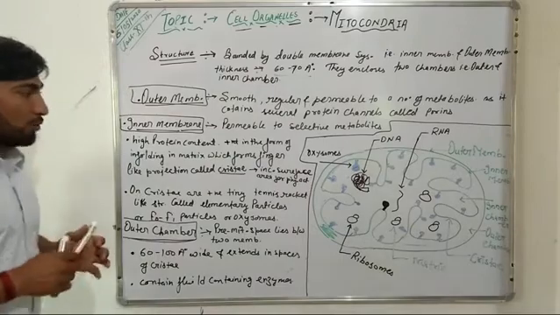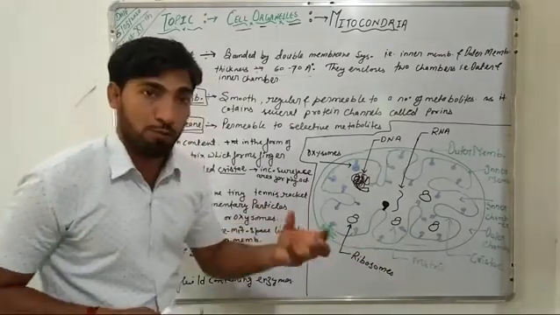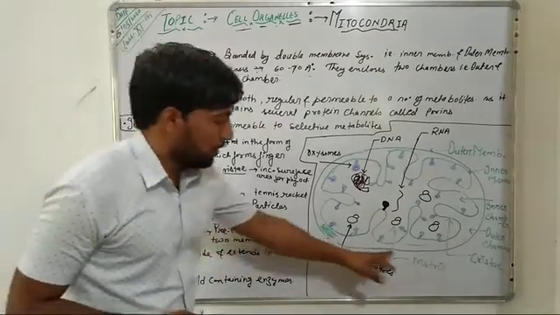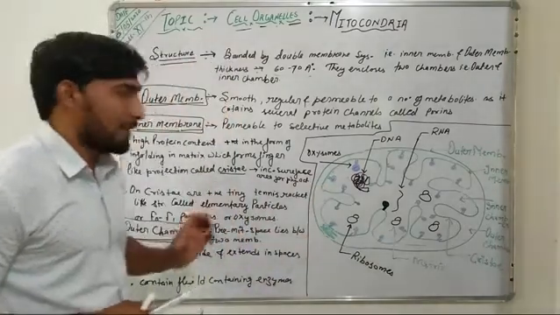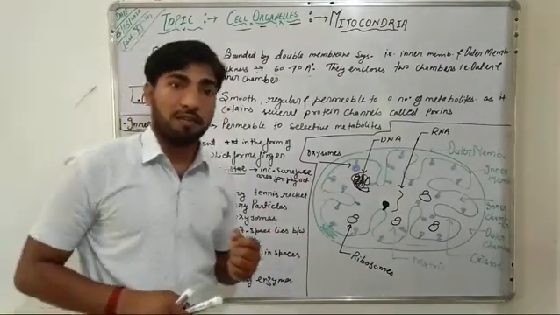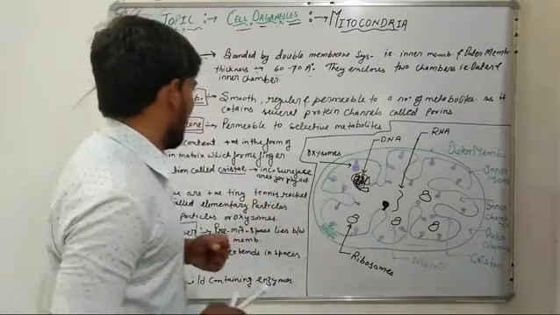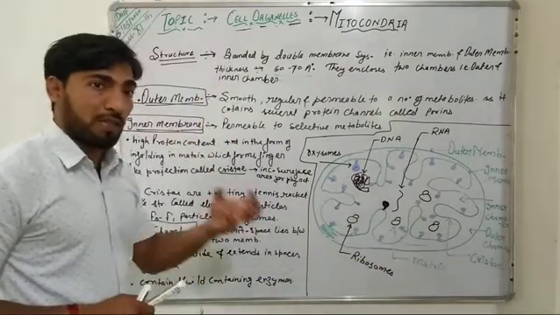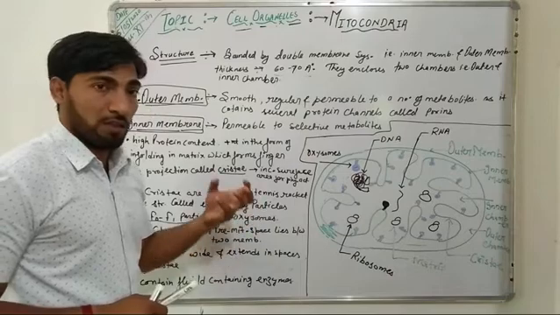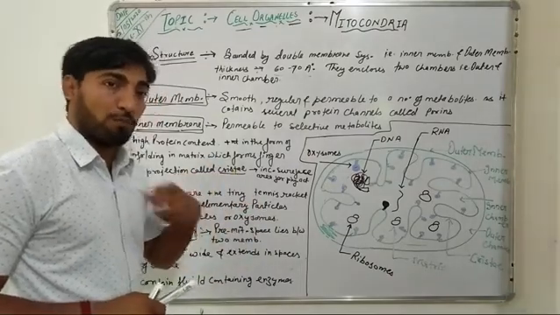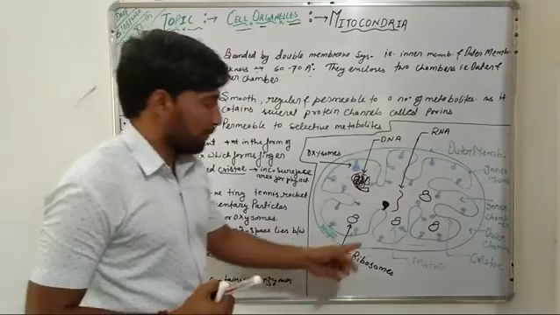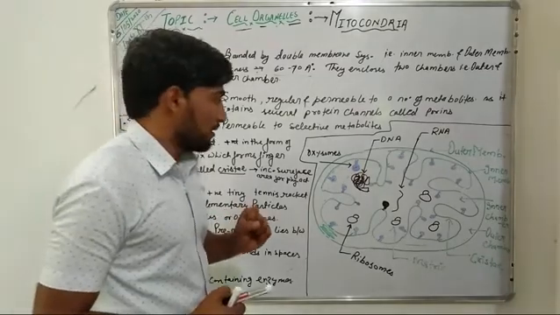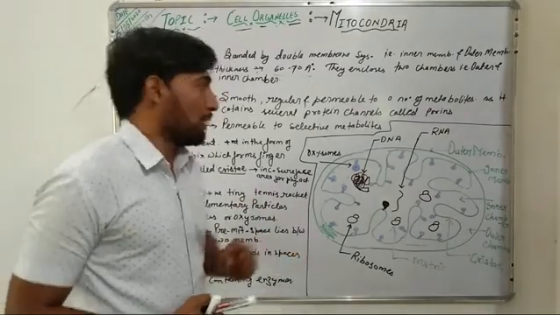This outer membrane of mitochondria is smooth and regular. It is permeable to a number of metabolites, as it contains protein channels in the form of porins. The inner membrane of mitochondria is irregular, as it is projected in the matrix in the form of finger-like projections known as cristae, and it is selectively permeable for few metabolites.